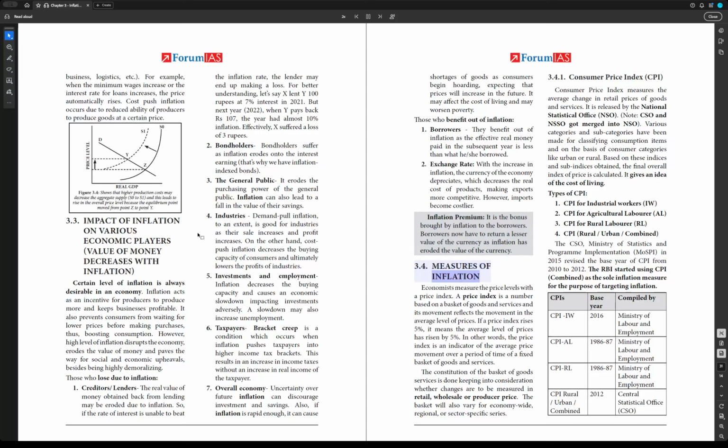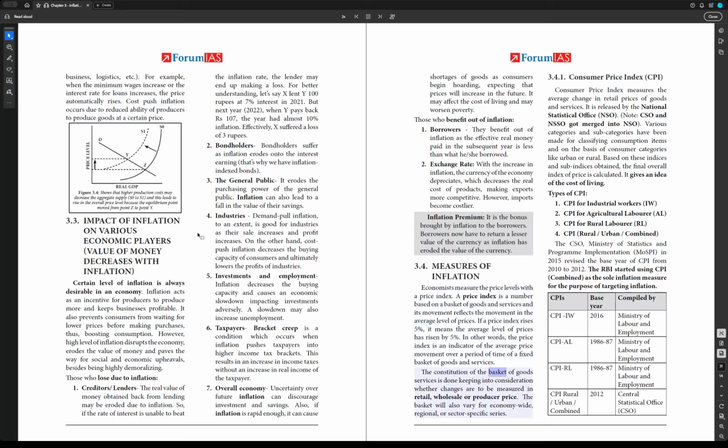3.4. Measures of inflation. Economists measure the price levels with a price index. A price index is a number based on a basket of goods and services, and its movement reflects the movement in the average level of prices. If a price index rises 5%, it means the average level of prices has risen by 5%. In other words, the price index is an indicator of the average price movement over a period of time of a fixed basket of goods and services.